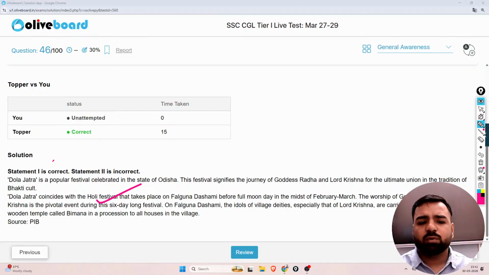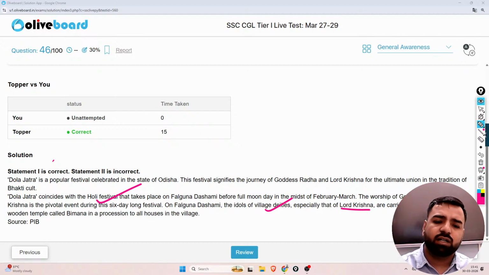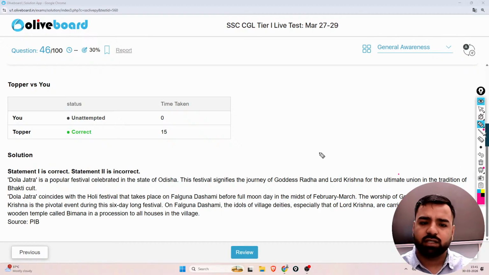But since we are talking about the second statement, guys, that is the important one. Please remember, the worship of Goddess Radha and Lord Krishna is a pivotal event during the 6-day long festival. On Fagun Dashami, the idols of the village deities, especially that of Lord Krishna, are carried on a small decorated wooden temple called Vimana, in a procession to all the houses in the village. So yes guys, the correct answer was option 1 only. Next.